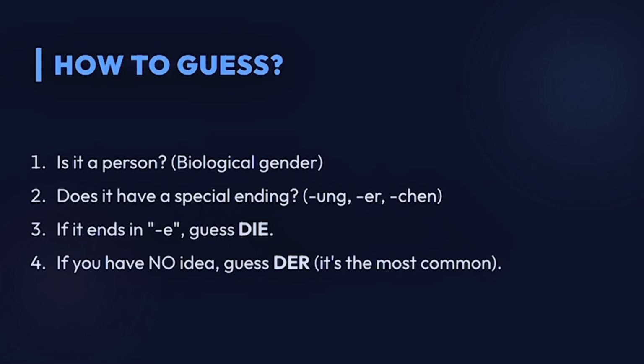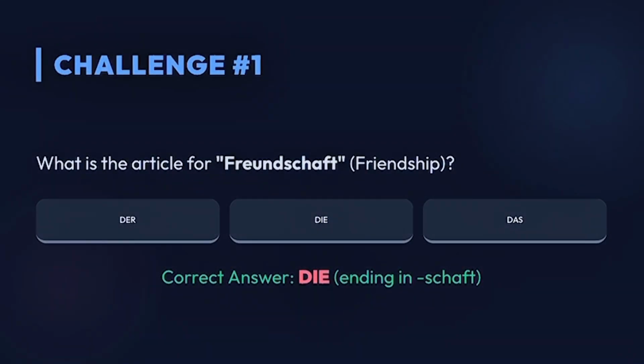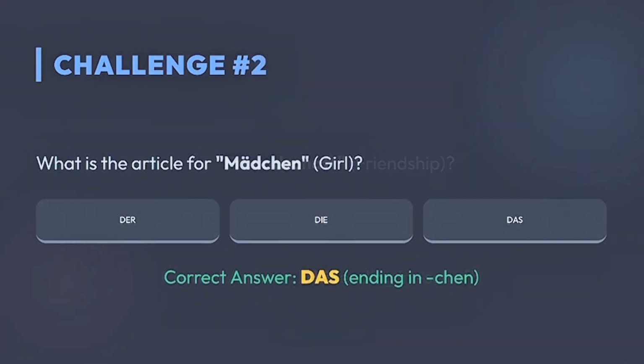The second question is, does it have a specific ending like -ung, -er, or -chen? The third one is, if it ends in -e, most of the time it will be die, feminine form. And the last one, if you have no idea, just write der, the masculine form. German people usually use der form, the most common article in German language. We will practice our knowledge right now, so try to guess the article for Freundschaft. Is it masculine, der, feminine, die, oder neutral, das? The correct answer is die, because the ending is -schaft.